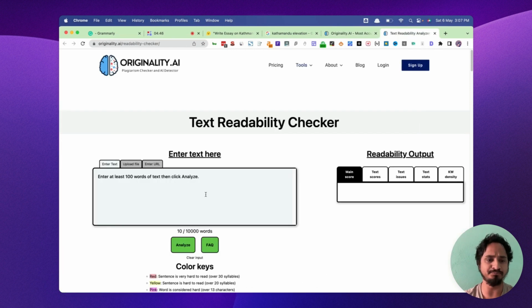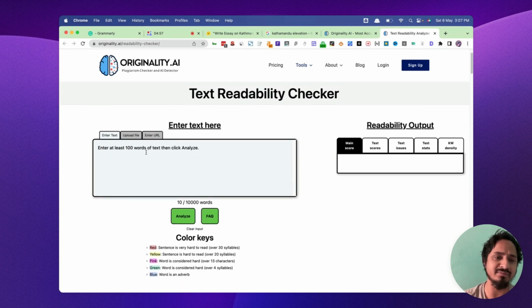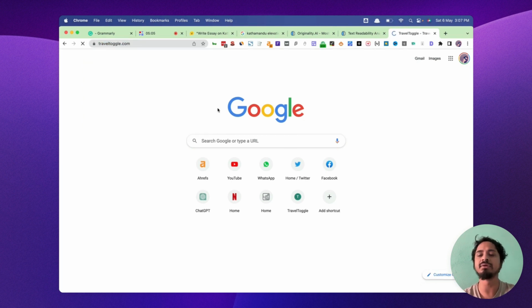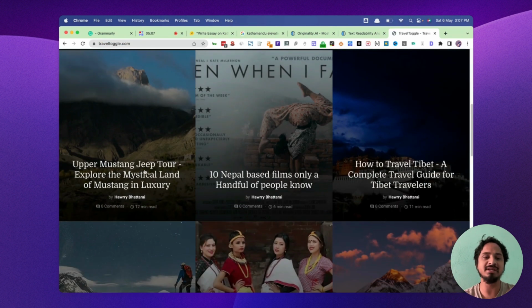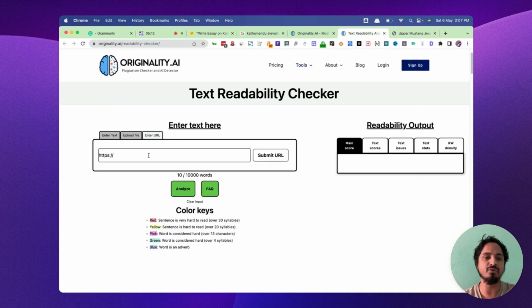Okay, so enter at least 100 words, guys. We can enter a text, upload a file, or enter a URL. So anything would be good enough. If you have a text, you can simply copy and paste. If you have a URL, simply copy and paste. That's the thing. Okay, so let's see. I will copy and paste the URL here. I'm taking my blog as an example. So I'm going to copy this, enter the URL here and paste it. Submit. Let's see the Readability.